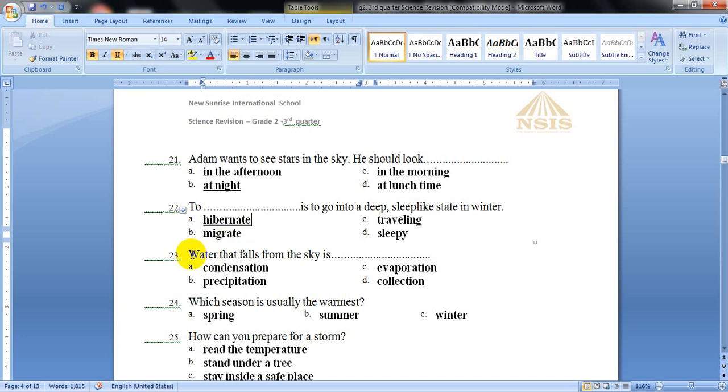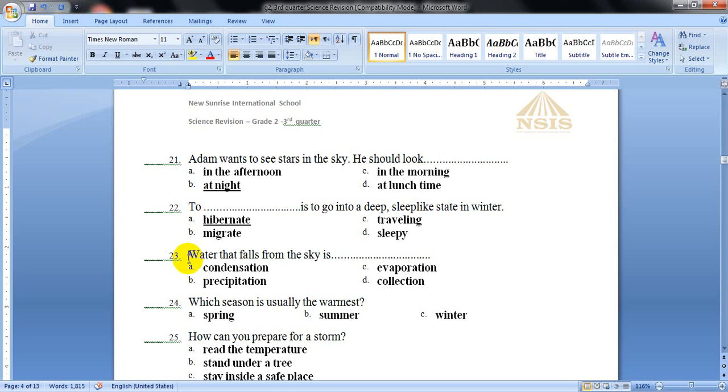The next question, number 23. Water that falls from the sky is? What do we call the water that falls from the sky? It takes one of four shapes: rain, snow, sleet, or hail. All of them together we just say one name for that. What was this name? Was it condensation, precipitation, evaporation, or collection?